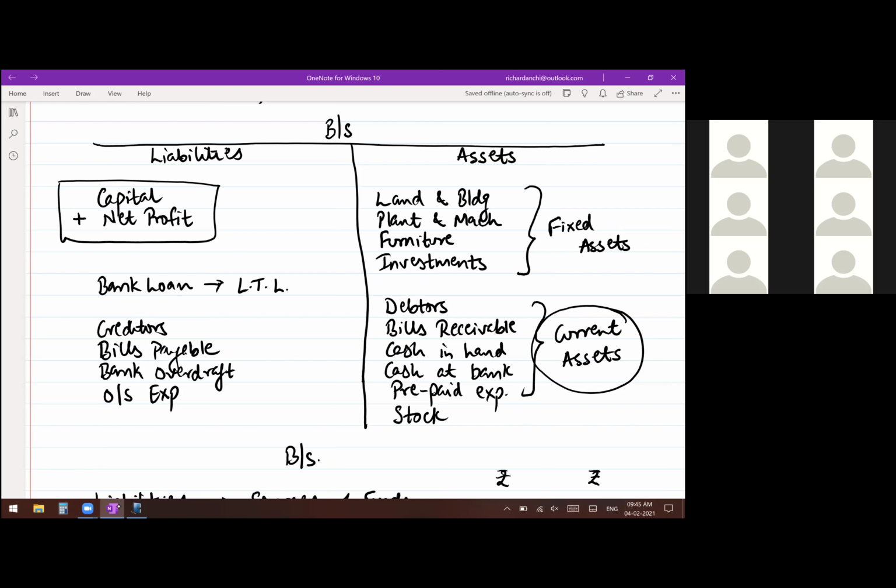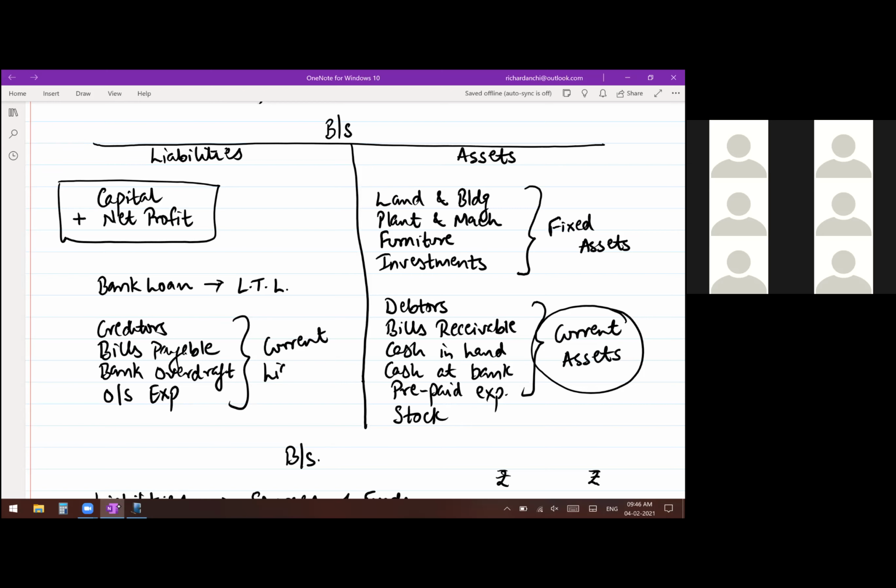Why long-term? Because a bank loan is generally taken for a period of more than 1 year. Okay, you know that the business is going to require a lot of funds, and you have gone to the bank. You take a loan and you say that this loan is going to be paid after 5 years or 10 years. So that is a long period of time. That liability is going to be there for more than 1 year with you. It is known as a long-term liability. But what about the other four that are listed below? Again, same thing. They are the opposite of current assets, known as current liabilities.